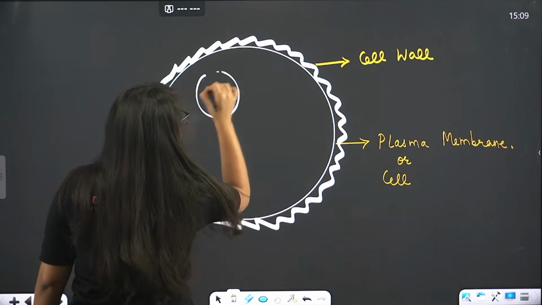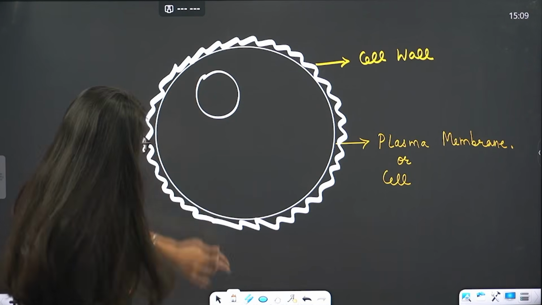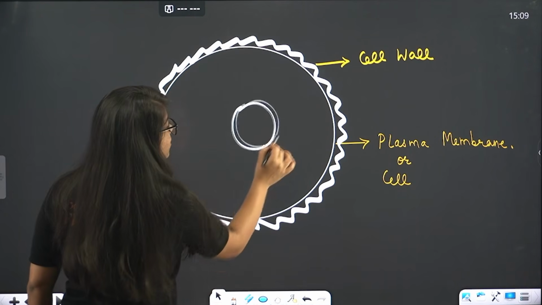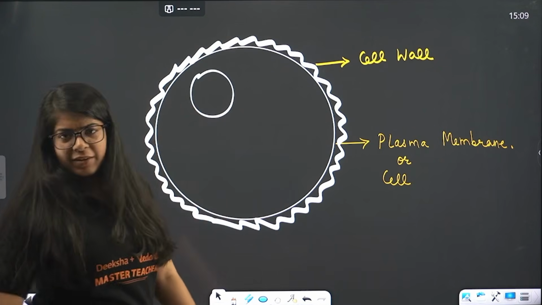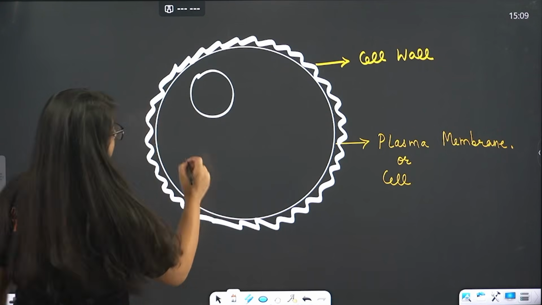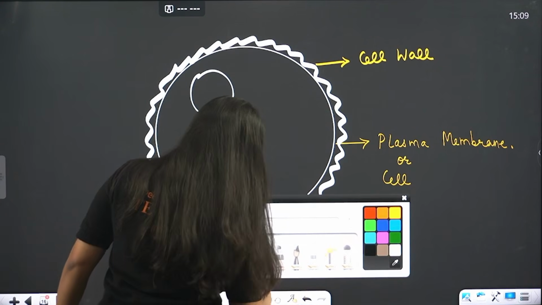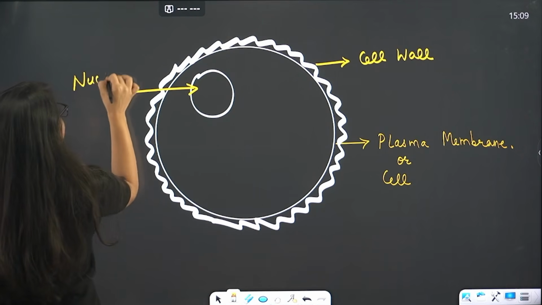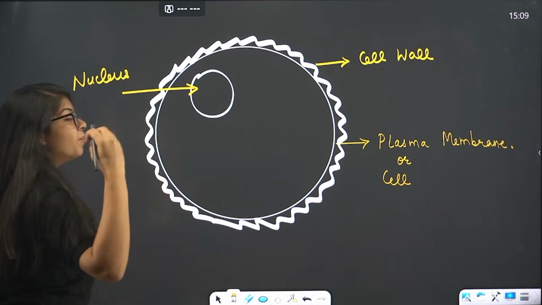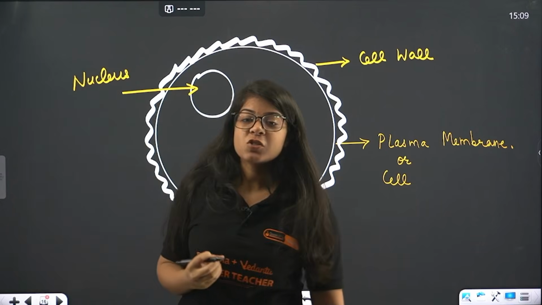And then inside, we studied that it has a nucleus. This nucleus should not necessarily be at the boundary. It can be at the center as well. It can be present anywhere in the cell. Let's just place it anywhere. This part inside the cell is called the nucleus of the cell, and the nucleus is called the brain of the cell, as we saw before.